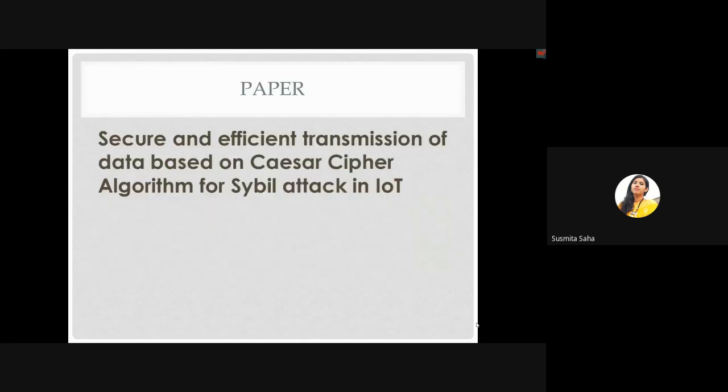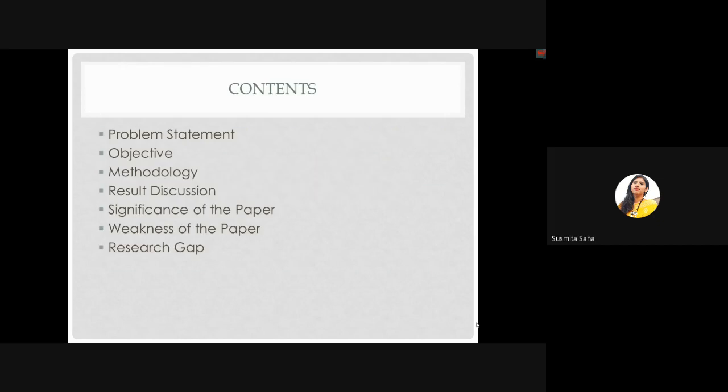The article is "Secure and efficient transmission of data based on cipher algorithm for Sybil attack in IoT." Contents.